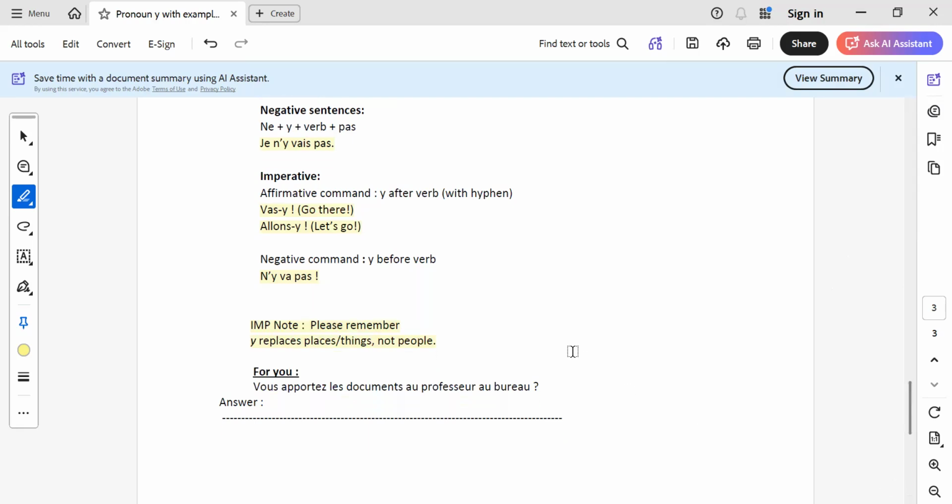Now here is an exercise for you. If you have understood y pronoun very well, I'm sure you will be able to solve this sentence. Let me read it out for you. Vous apportez les documents au professeur au bureau. So, les documents, check. Is it COD, COI? What can you use to replace it with? Au professeur, au bureau. Okay. Form the sentence and you can share that particular sentence in the comment section.